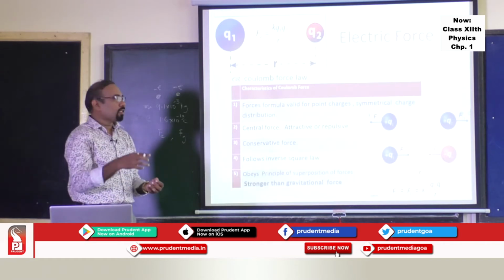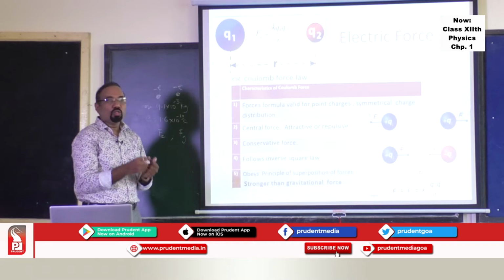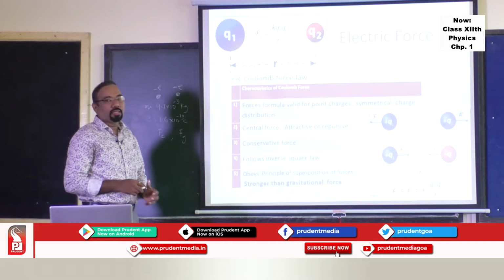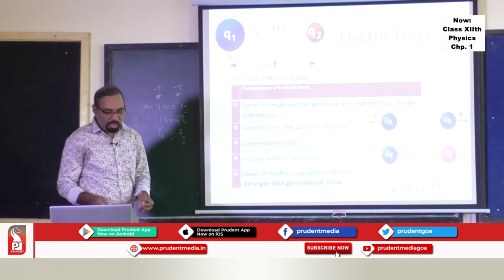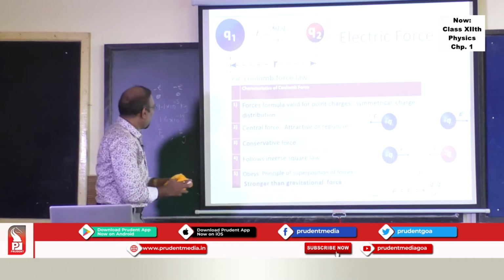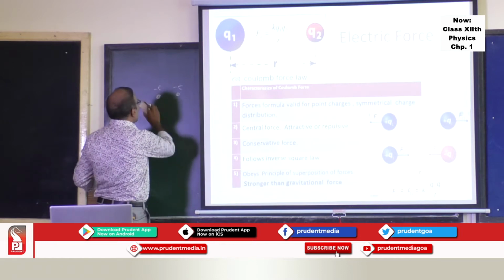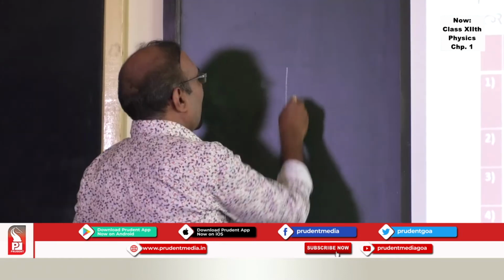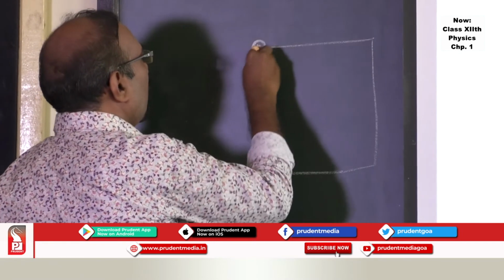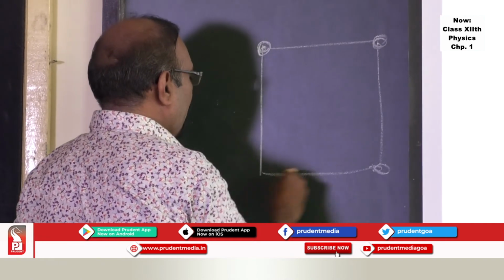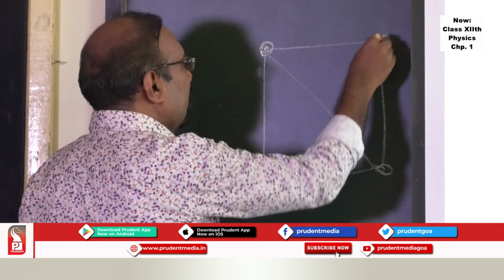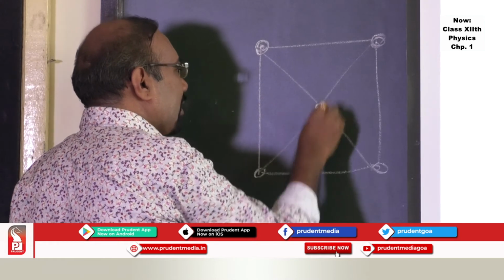So this more or less gives you the idea to solve numericals based on these forces. There are many situations based on this part. For example, if the charges are at the corners of a square, you can find the interaction between them and the net force on a charge.